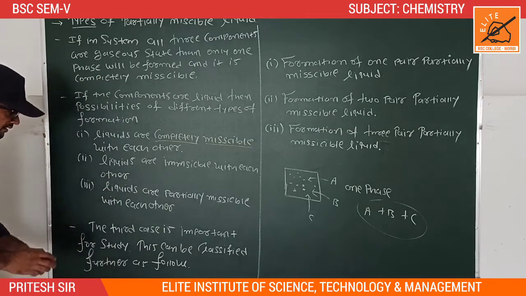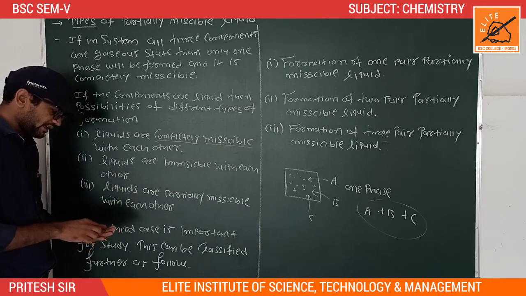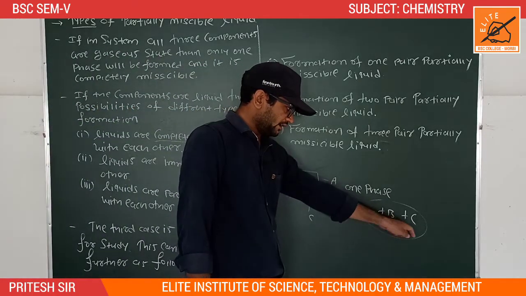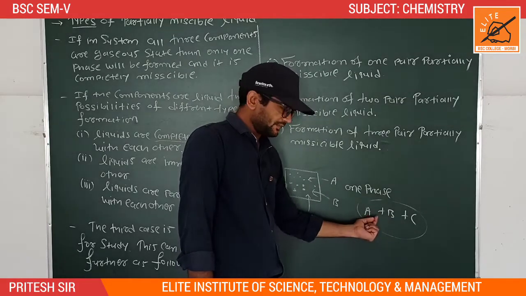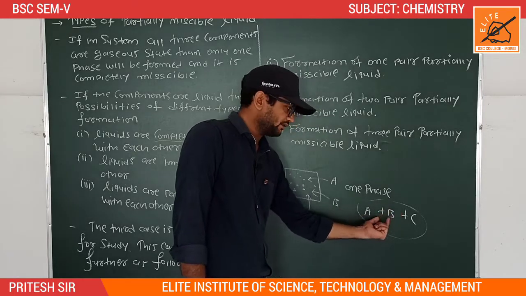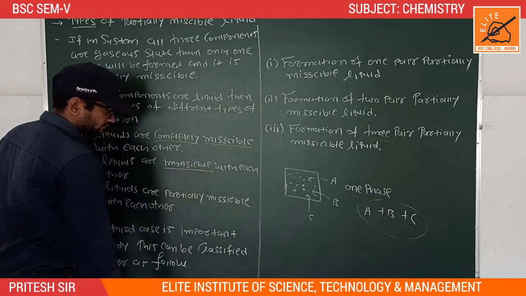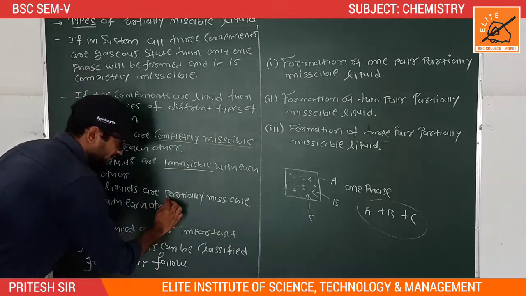And second one is, liquids are immiscible with each other. Liquids are immiscible means suppose A, B and C are three different liquid components. Immiscible means not mixed together, any two out of three. And last one is liquids are partially miscible.